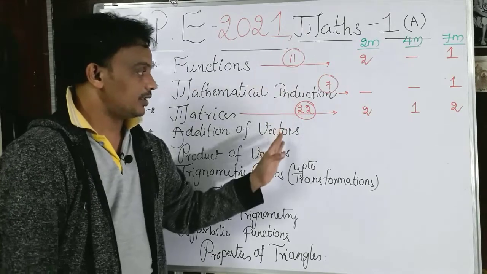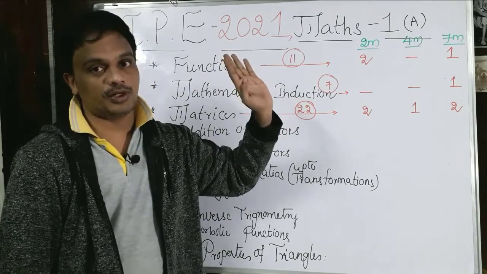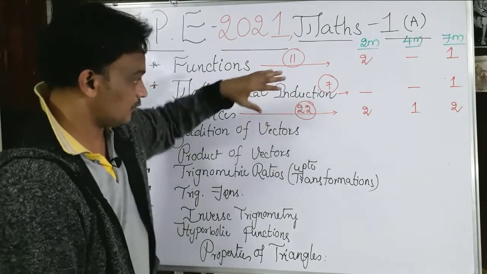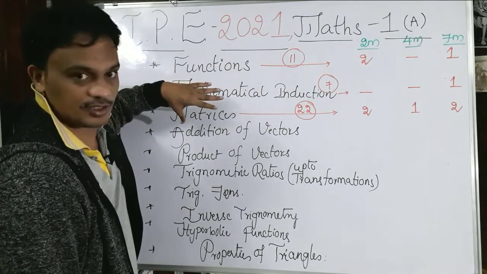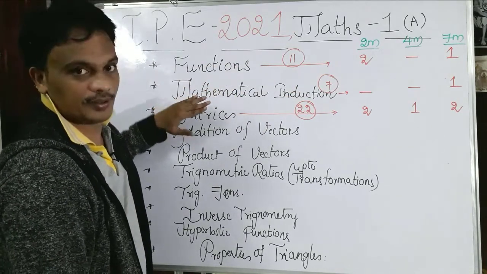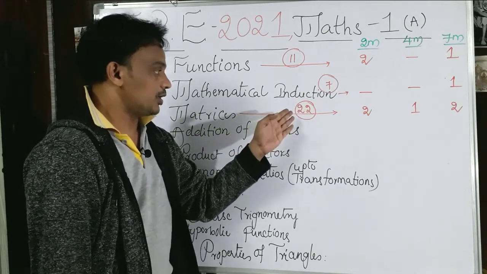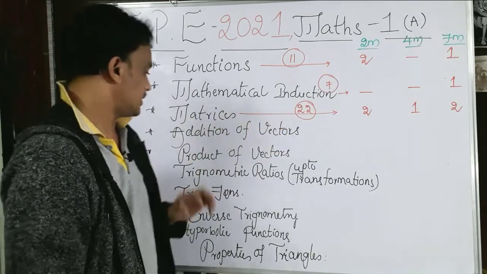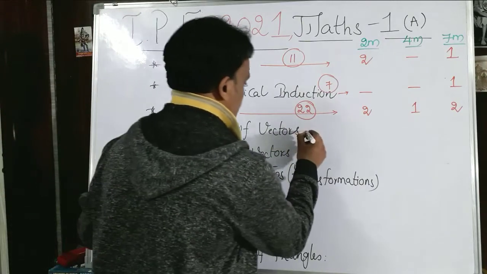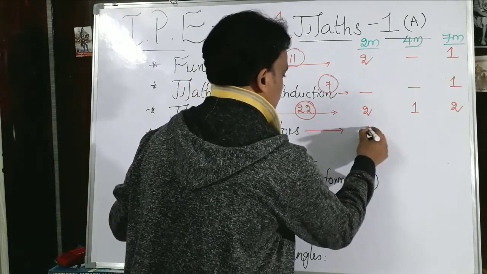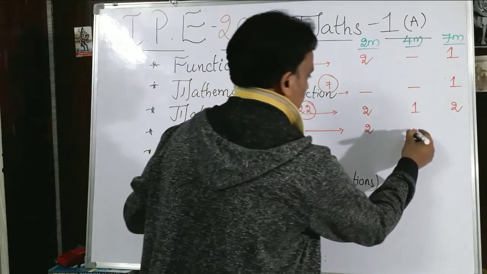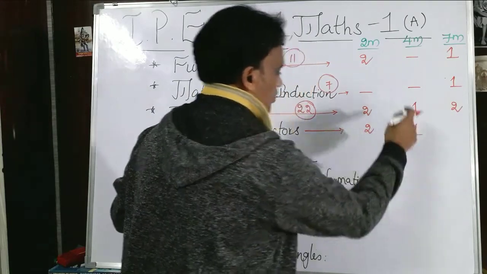Actually 1A is totally for 75 marks, and of those 75 marks, 22 marks are only from matrices. It is a very easy topic and a very important topic. From the addition of vectors, we are going to get 2 marks questions and one 4 marks question.